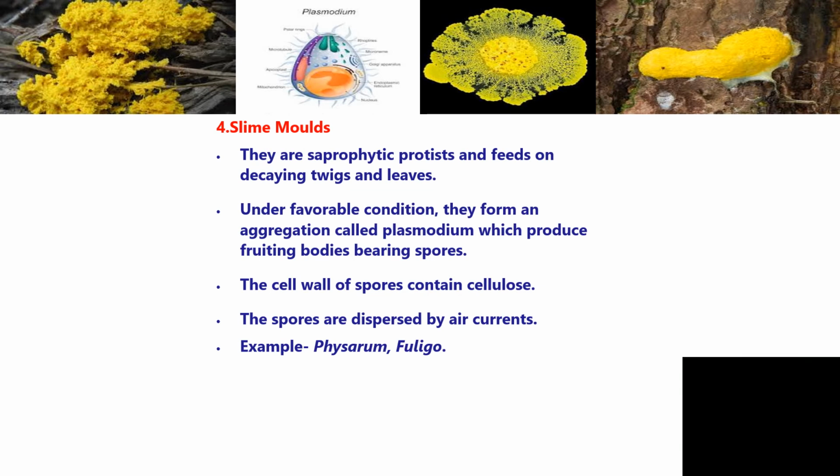And the next one we are going to learn about is slime molds. They are saprophytic protists and feed on decaying twigs and leaves. Under favorable conditions, they form an aggregation called plasmodium, which produces fruiting bodies bearing spores. The cell wall of spores contains cellulose. The spores are dispersed by air currents. Examples for these are Physarum and Fuligo.